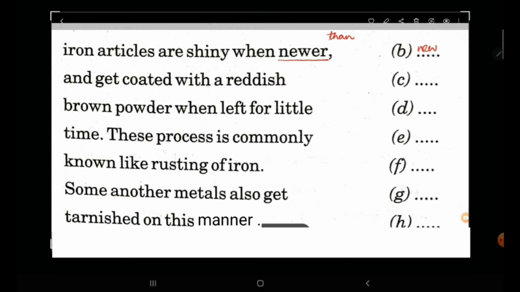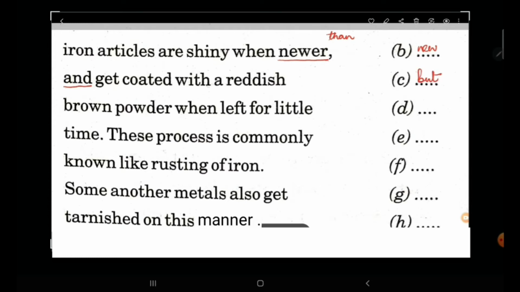And get coated with a reddish brown powder. Here this and is an error because here but should be used. Why? Because we are talking about two contrasting ideas. In the first line it says iron articles are shiny, and in the next line it says that it gets coated with a reddish brown powder. So because we have two contrasting ideas, here the conjunction to be used should be but.